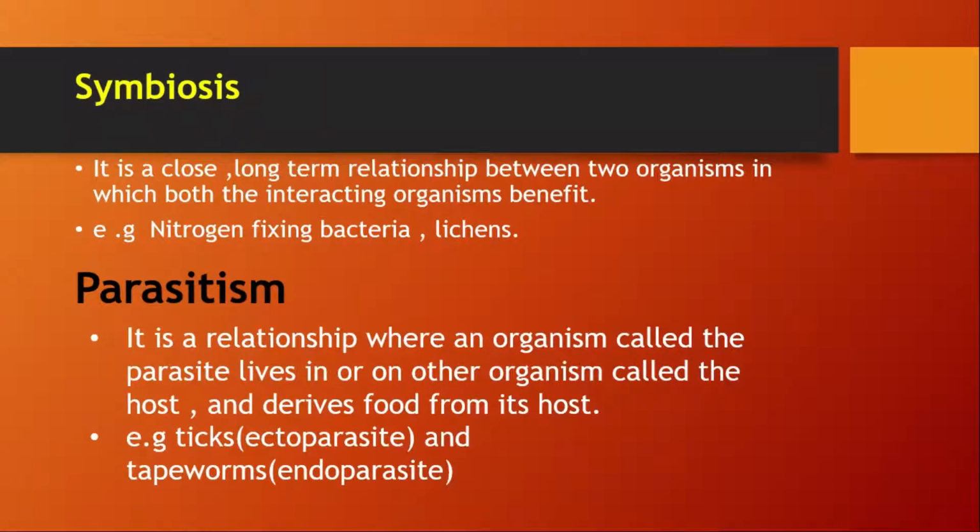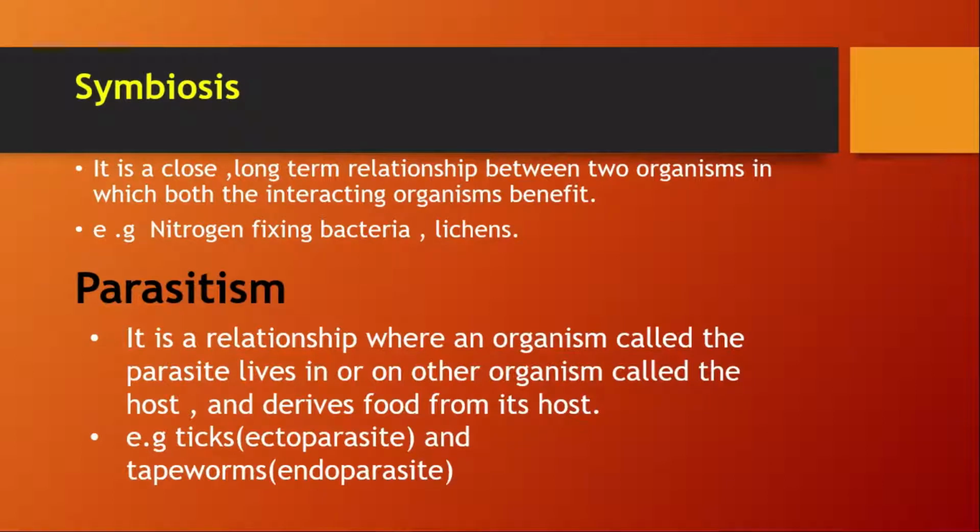You might have heard that the leguminous plants have root nodules in their roots, and those are helping them to fix atmospheric nitrogen. These nitrogen-fixing bacteria convert this nitrogen into nitrates, and then the plant can absorb it and the plants can easily grow.